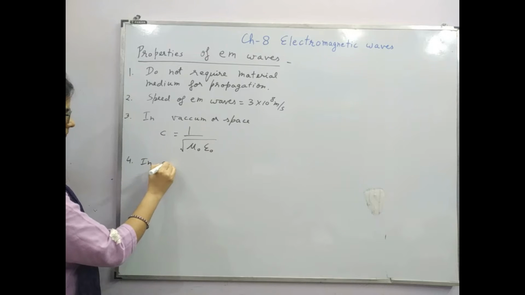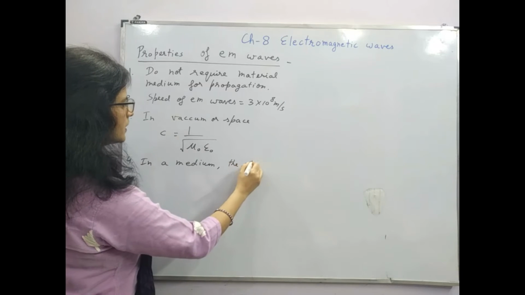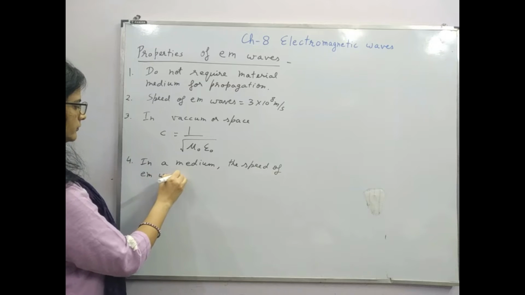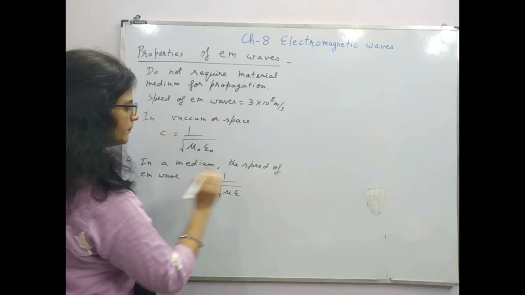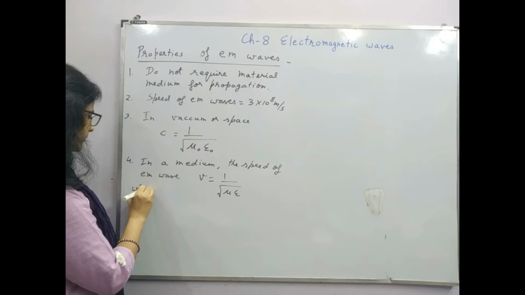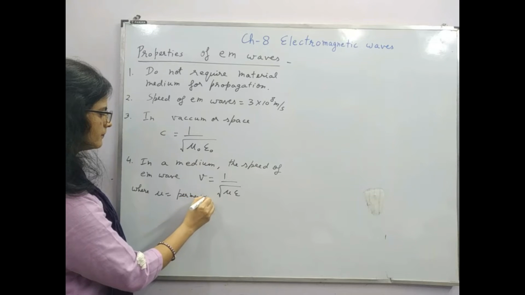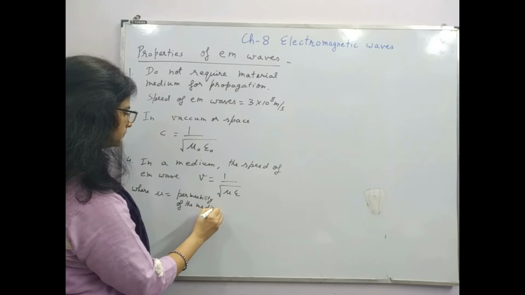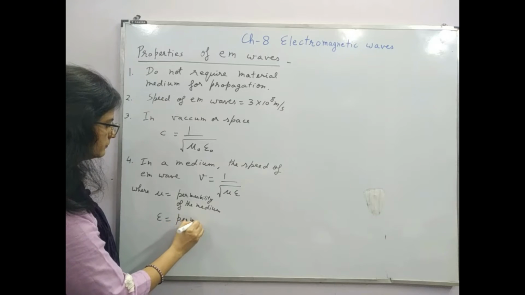And in a medium, the speed of EM wave is given by 1 by under root mu epsilon, where mu is the permeability of the medium and epsilon is the permittivity of the medium.